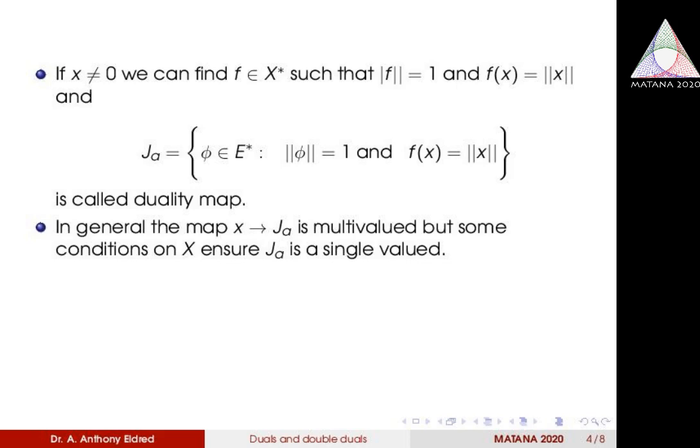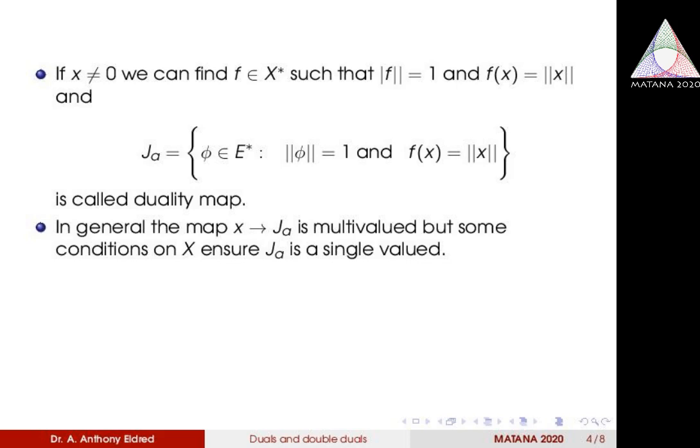So we can define a set. Such an element need not be unique; for a single element, it is possible to find many functionals satisfying this condition, that is, norm f equal to 1 and f of x equal to norm x.